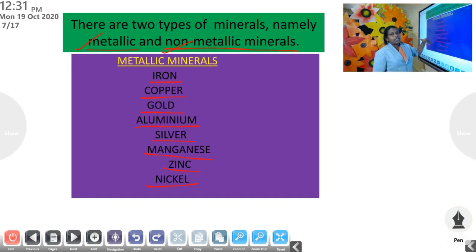Once again, let's say the names of the main metallic minerals available in India. First one iron, then copper, gold, aluminium, then silver, manganese, zinc and nickel. Then we studied in detail about iron, copper, gold and aluminium. So I think you may have got an idea about what are called minerals. Once again, minerals are substances that occur naturally in the surface of the earth.